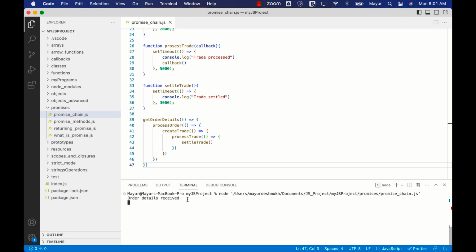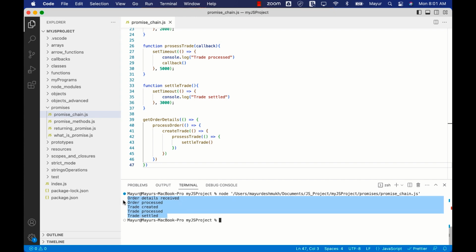First, order details received, then it will wait, and then order processed. It will wait, then order created, then order processed, and finally trade is settled. So all these things are happening as per the order that we want. It is working fine. This is a correct solution, but the only thing is, as the number of async operations to be run sequentially increases, it becomes increasingly difficult to maintain and understand for new people in the team.